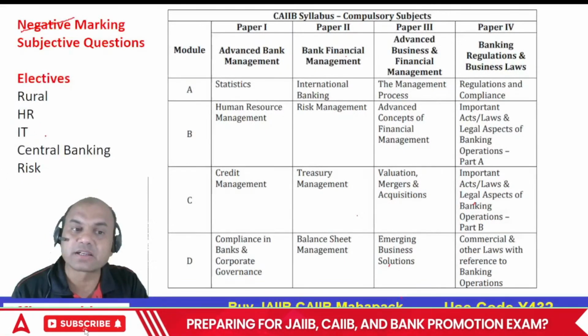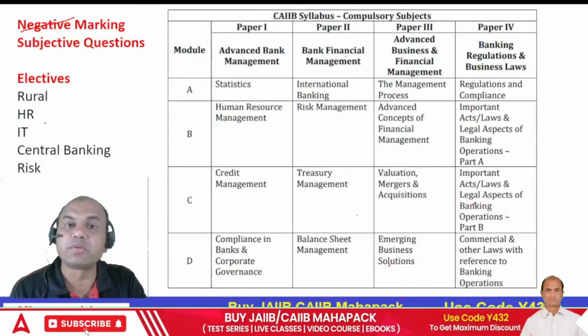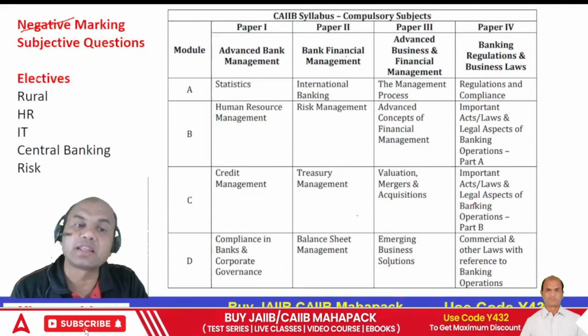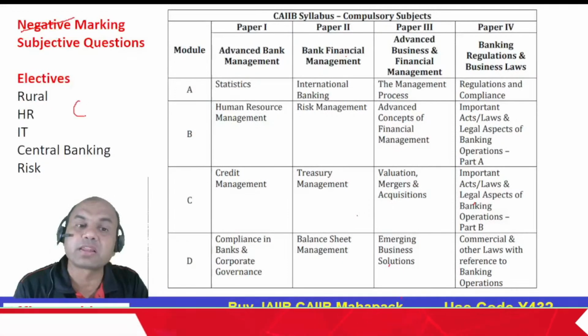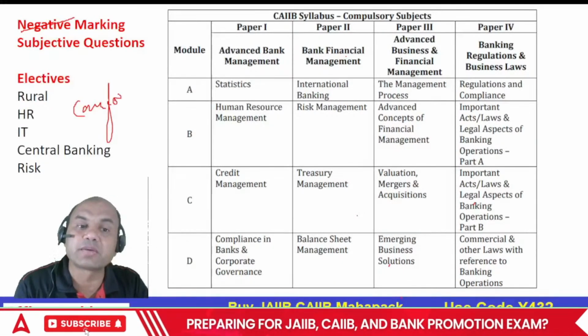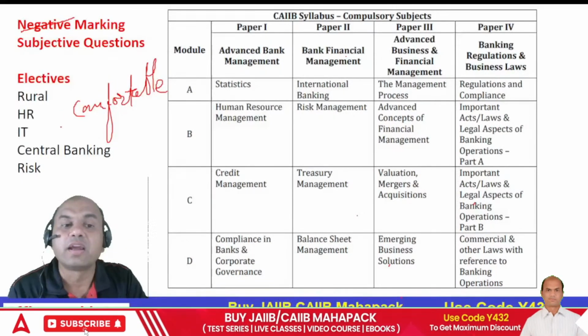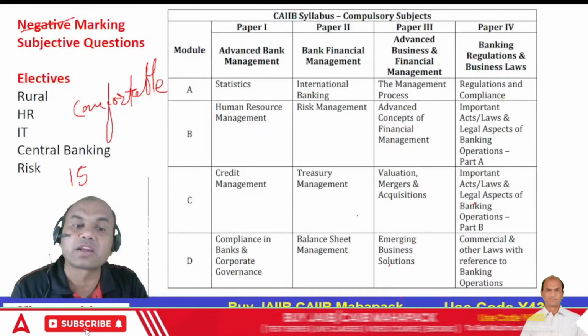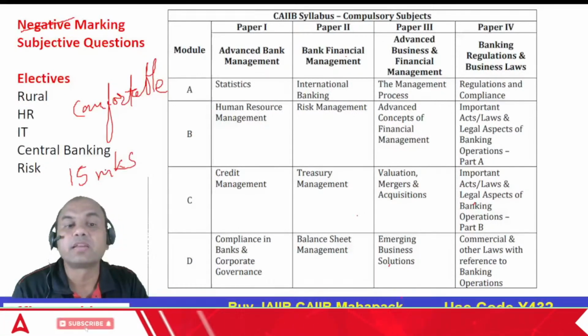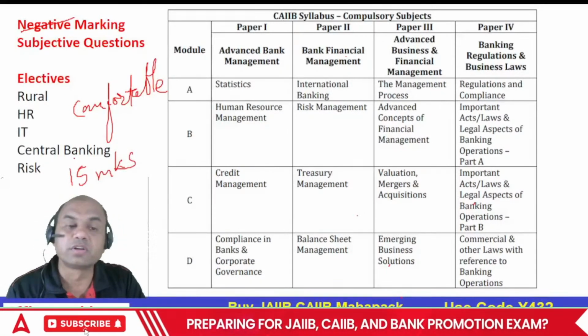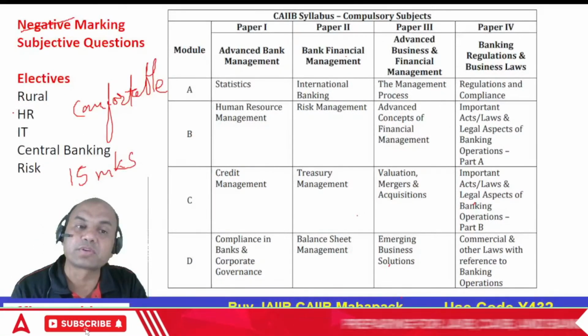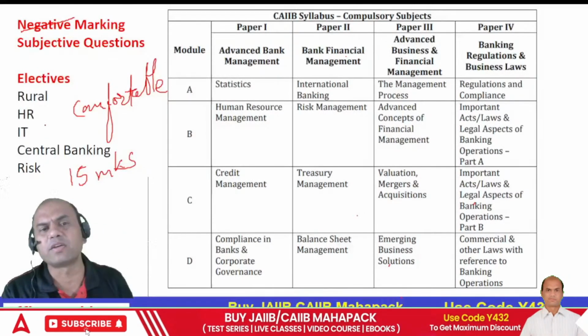Don't select the elective in which stream you wish to go. Select the elective in which you are comfortable. Comfortable, that is important. Okay, where you can definitely clear it. At least 15 marks you can clear it without studying. That is important. So if you can get 15 marks without studying, definitely remaining things you can definitely study and clear it.